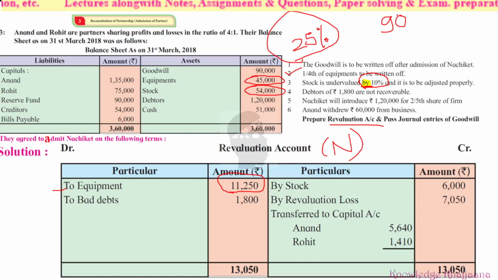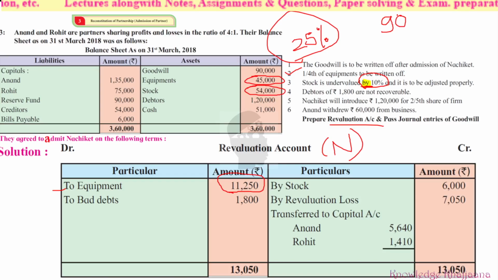And how should it be adjusted? It should be credited. Okay, it is a benefit, it is a profit, it is a gain. It should be credited to this nominal account, the revaluation account. Okay, so buy stock rupees 6,000. This is an important adjustment.